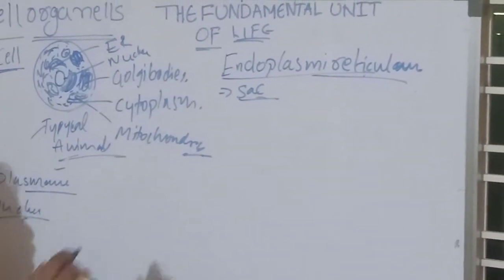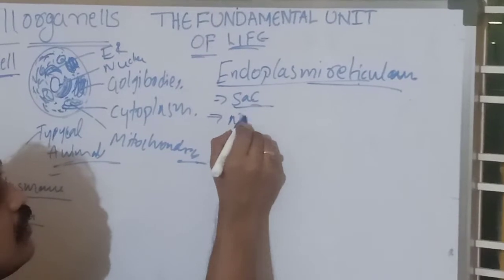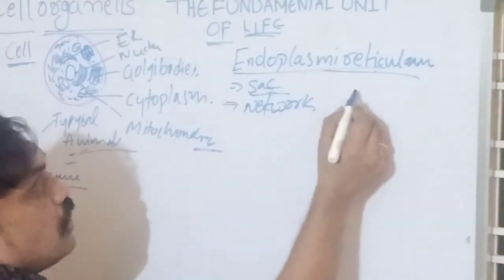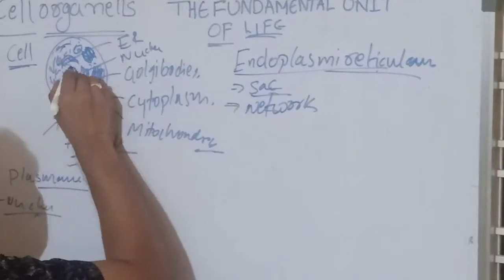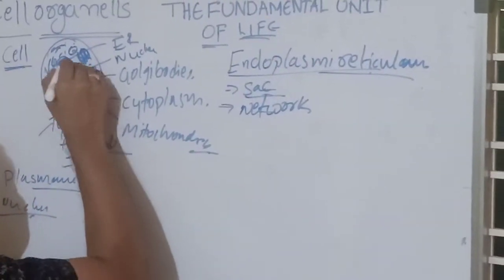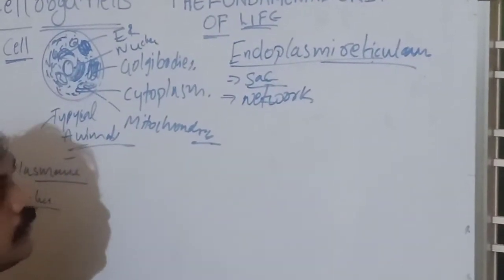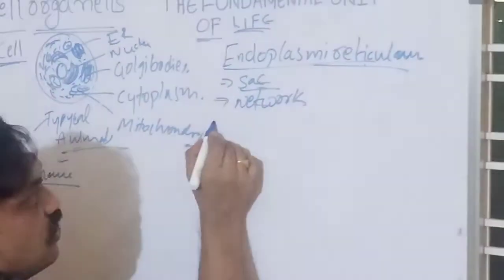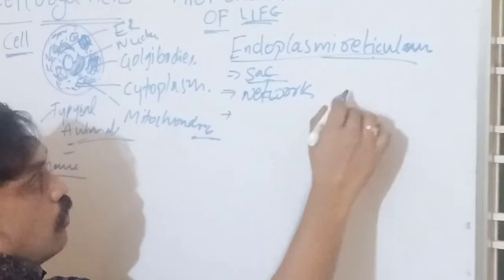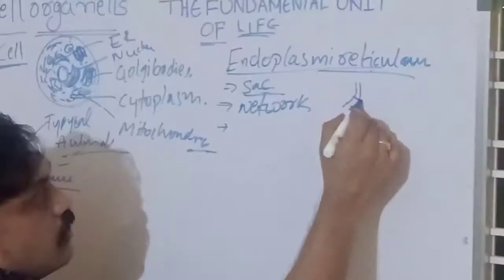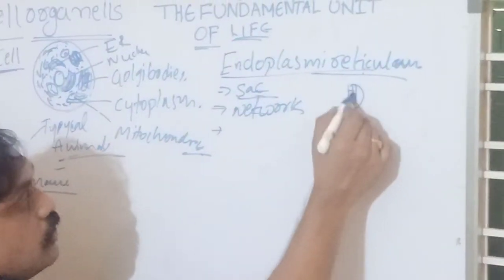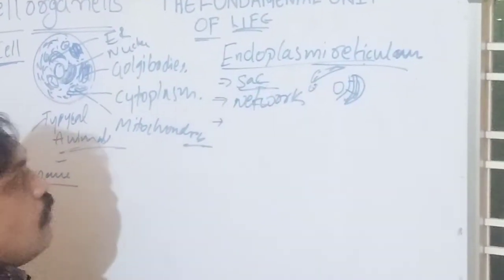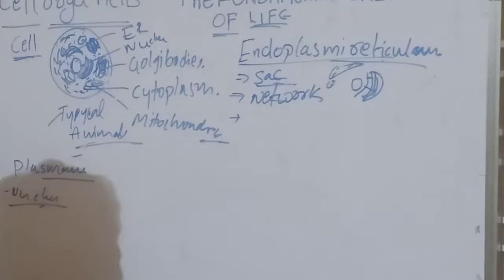These are network-like structures, sac-like structures, which are located near the nucleus in the cytoplasm. Just like a network, it forms a network around the nucleus or in the cytoplasm.